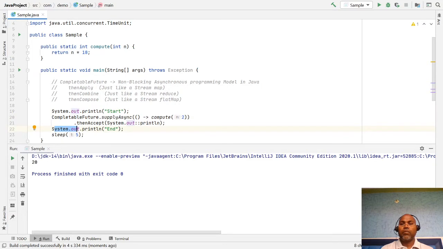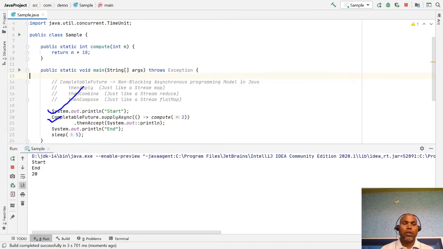If you run it, you notice that first this line is executed whenever this is started, but it is not blocking. Next statement start, then end. Whenever this method completes its execution, after that the thenAccept method is executed. So this is the non-blocking.